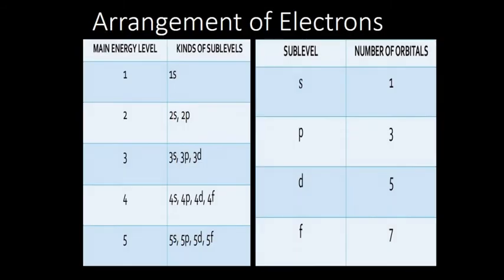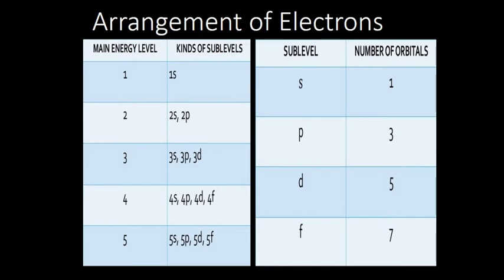This is the table which makes it more clear. The main energy level is n. When n is equal to 1, you can have only one sub-level, s. When n is equal to 2, you can have 2 sub-levels, which we call 2s and 2p. When n is equal to 3, you have 3 sub-levels, which are 3s, 3p and 3d. When 4, it is 4s, 4p, 4d and 4f. 5: 5s, 5p, 5d, 5f.